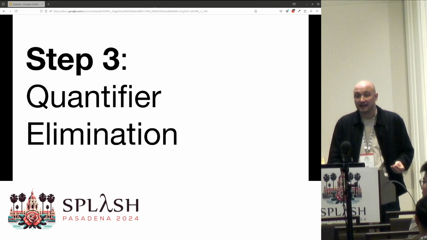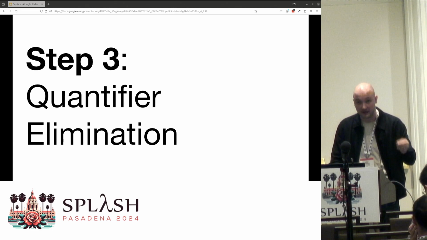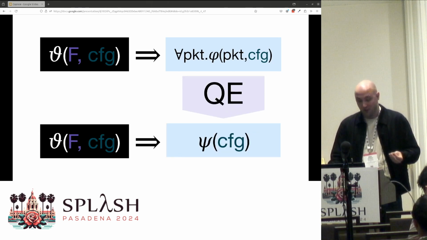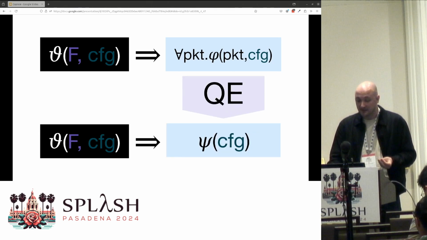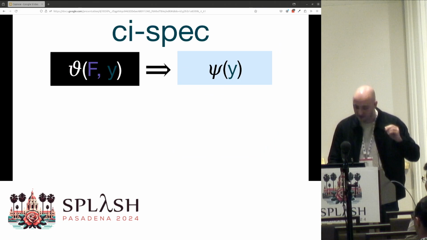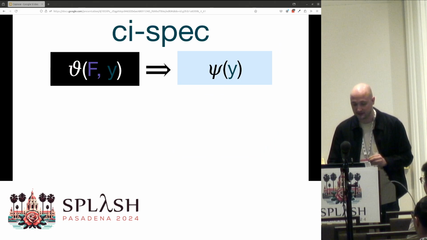What we're going to do instead is quantifier elimination. We're going to eliminate this packet variable from the thing that we have to check about our implementations. So basically, we eliminate our quantified variable about the data plane. And this gives us an equivalent specification to our original quantified formula. And this is our precise and efficient CI spec.